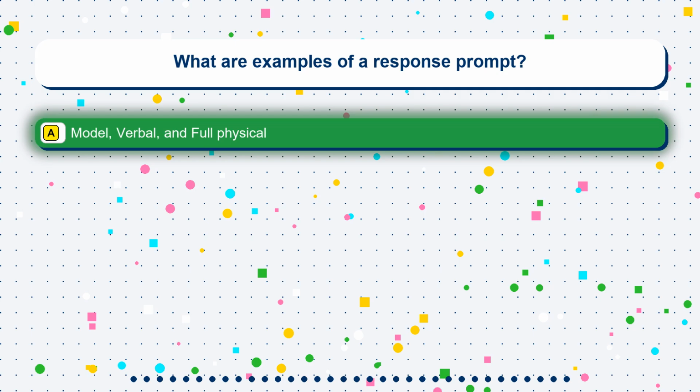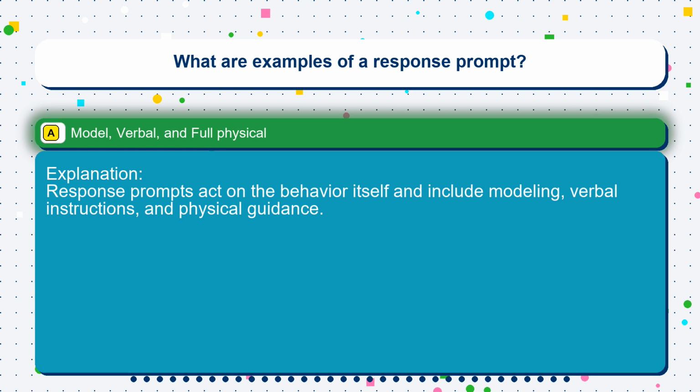The correct answer is option A. Model, verbal, and full physical. Response prompts act on the behavior itself and include modeling, verbal instructions, and physical guidance.